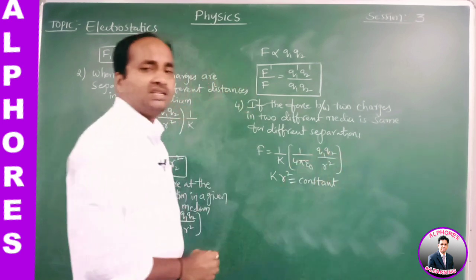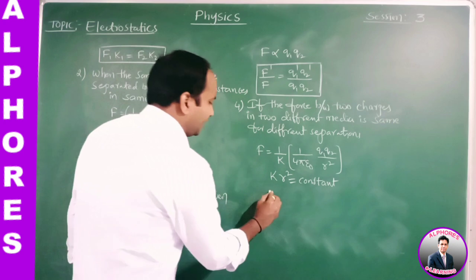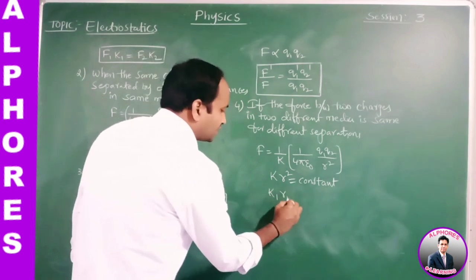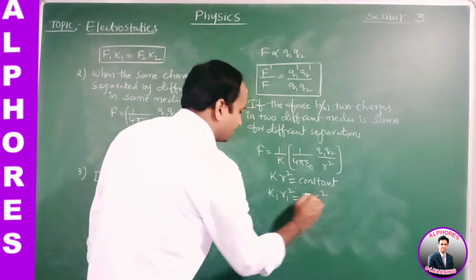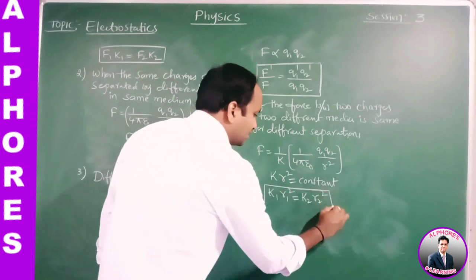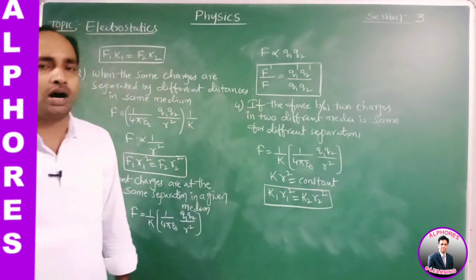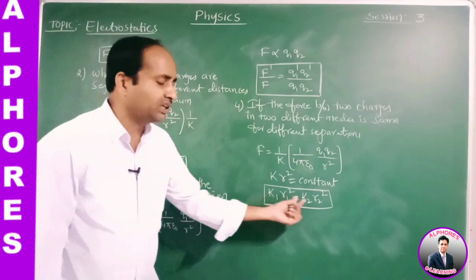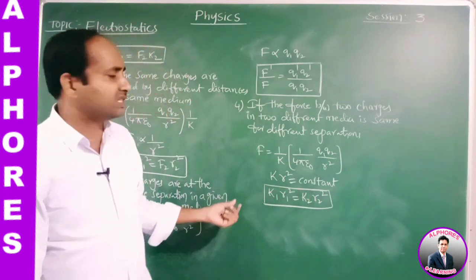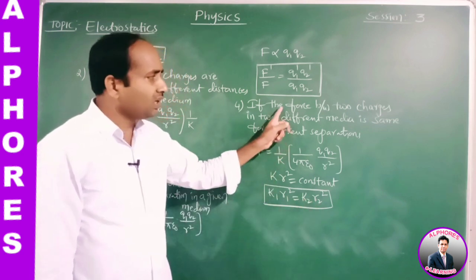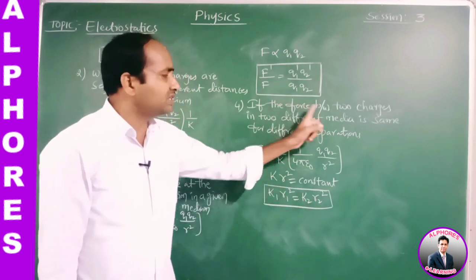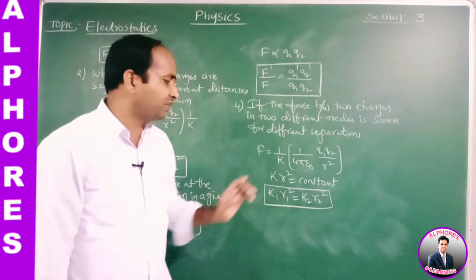So K1 R1 square is equal to K2 R2 square, where K1 K2 are the dielectric constants of the two media, and R1 R2 are the distances between the two charges in the two different media.